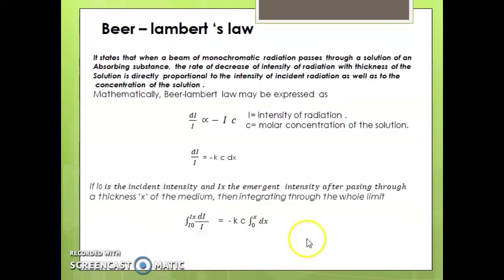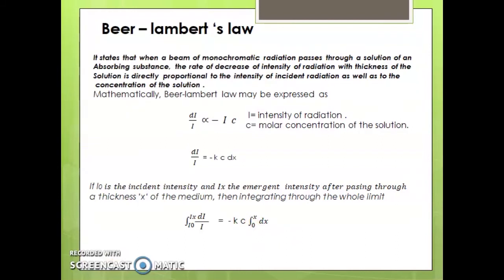Then integrating through the whole limit, from I0 to Ix, dI by I is equal to minus K, with K and C constant taken outside, integral from 0 to x of dx.